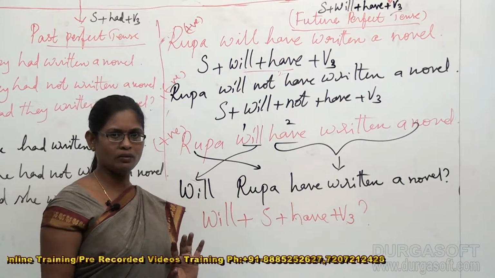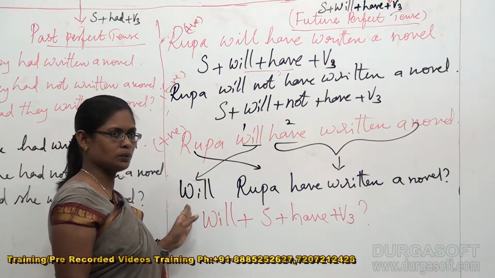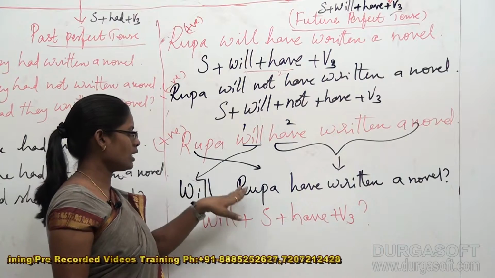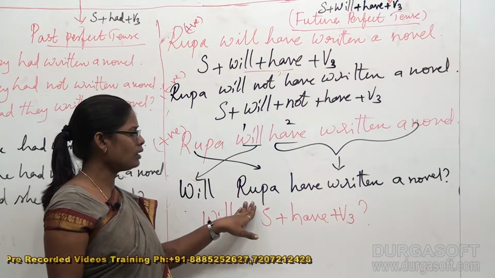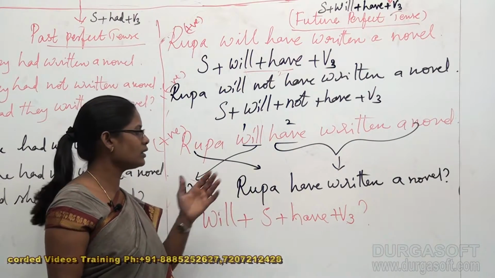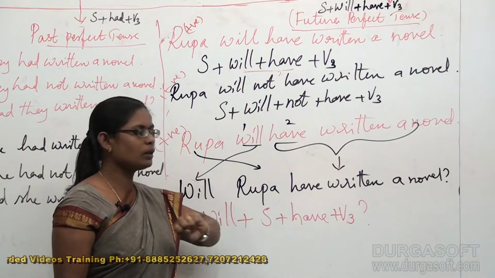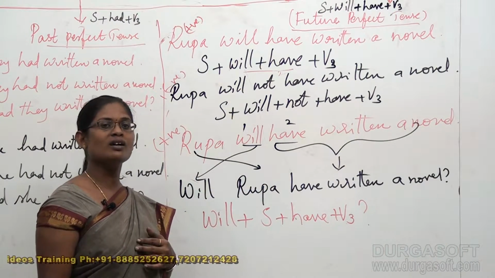Ignore the second helping verb. Now bring the first helping verb to the subject's position and bring the subject to the helping verb's position. Then: will Rupa have written a novel? The existing sentence is this. The remaining part of the sentence has to be copied as it is. Then finally it became: will Rupa have written a novel?